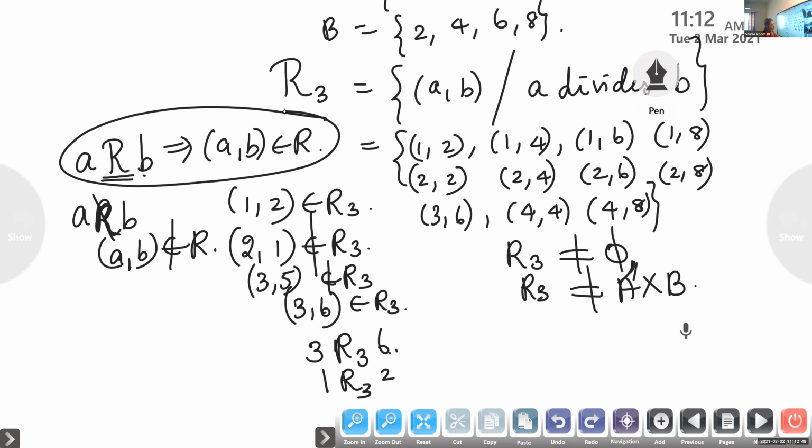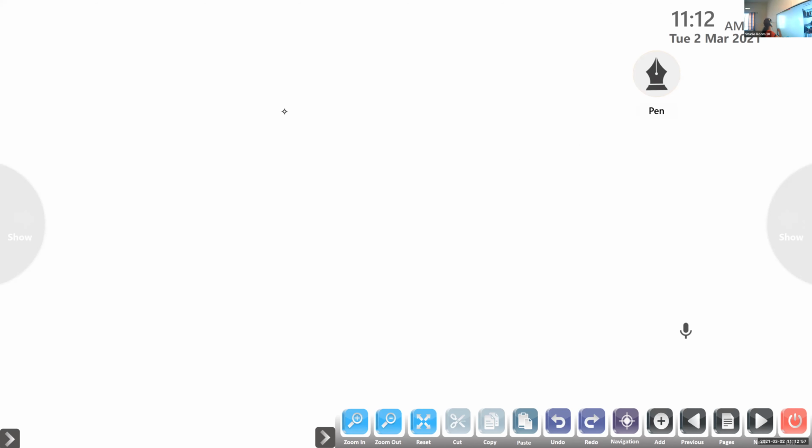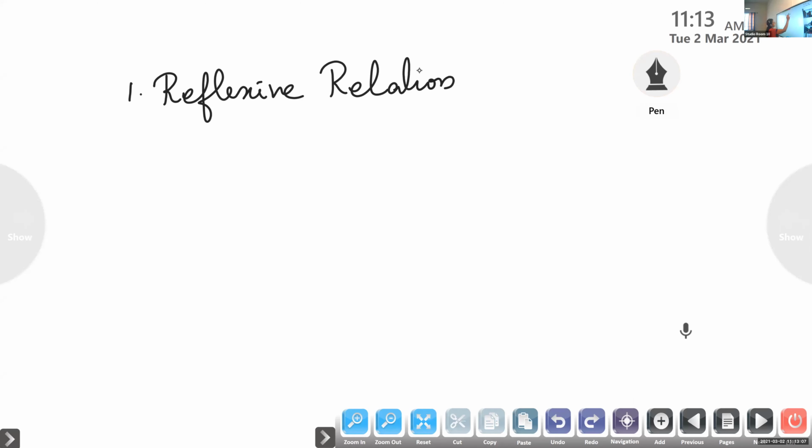Empty and universal. So the next three types we are going to learn, and that is a very important one. The next one is reflexive relation. Now listen, children. Let R be a relation defined on the set A cross A.